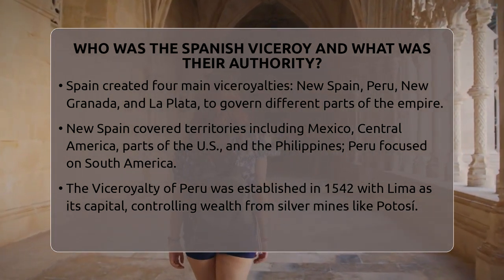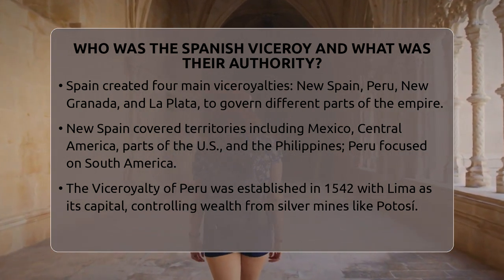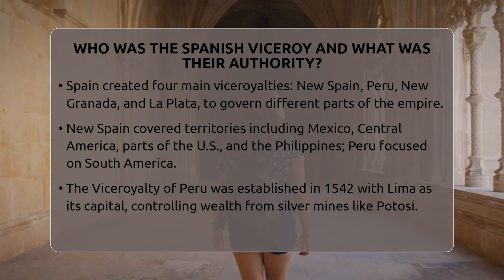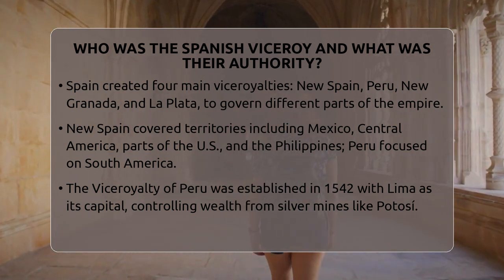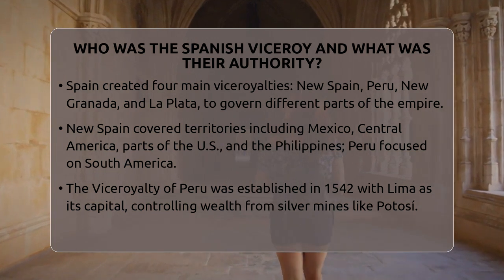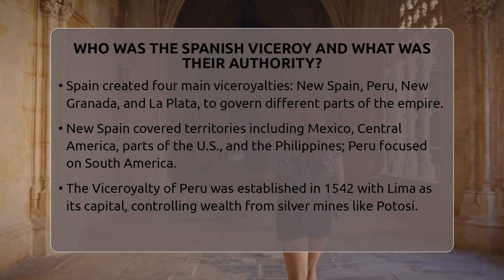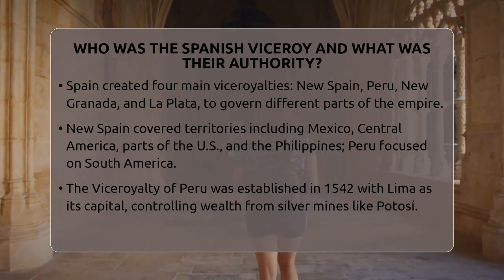Later, Spain added the Viceroyalty of New Granada and La Plata to better manage their growing empire. La Plata was created in 1776, with Buenos Aires as its capital, to avoid concentrating too much power in one place. Now, you might think the viceroy had unlimited power, but in reality, it was more complicated.